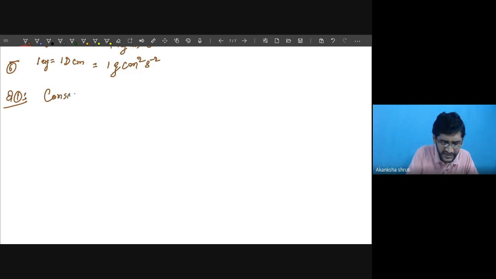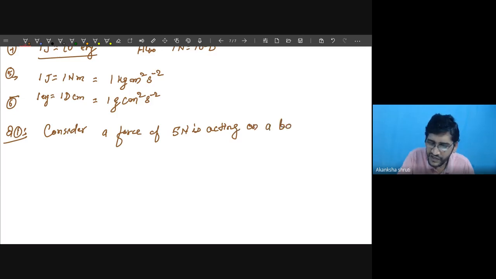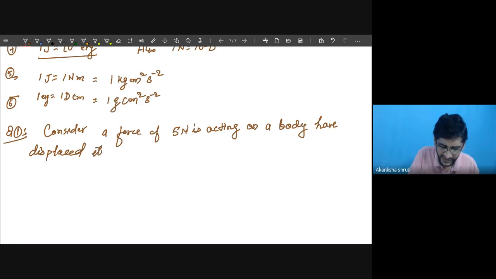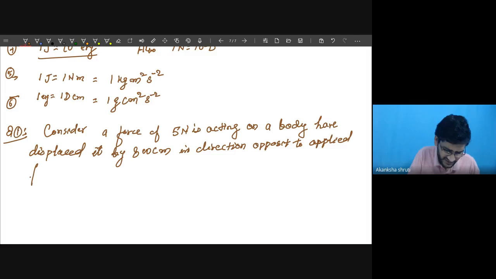Consider a force of 5 Newton acting on a body and displacing it by 800 centimeter in direction opposite to the applied force. Then find the work done.